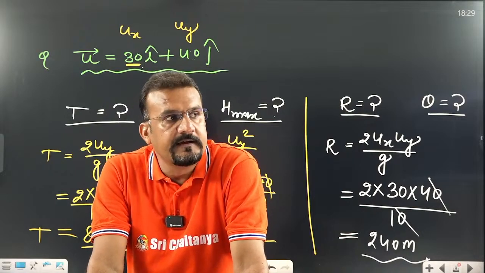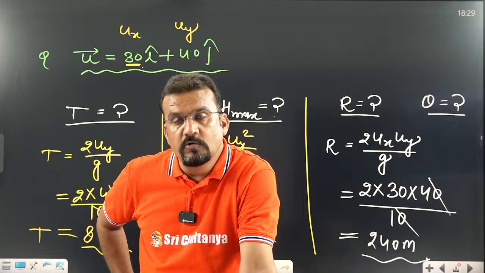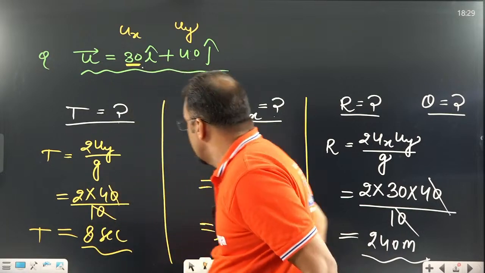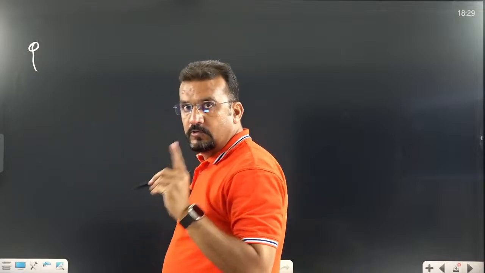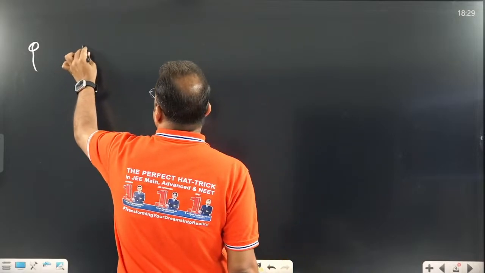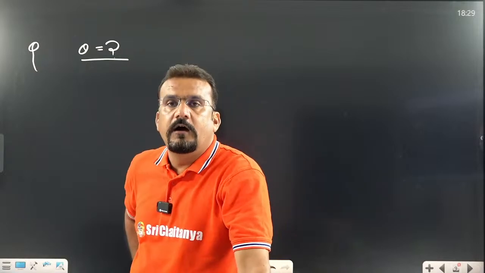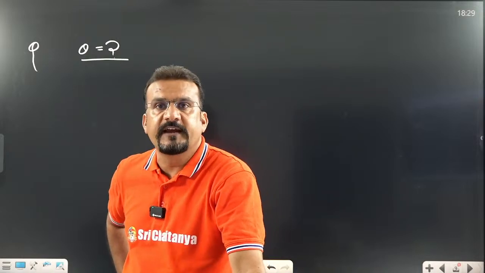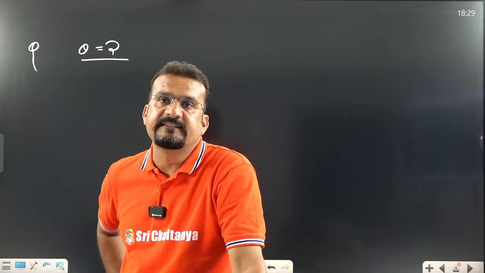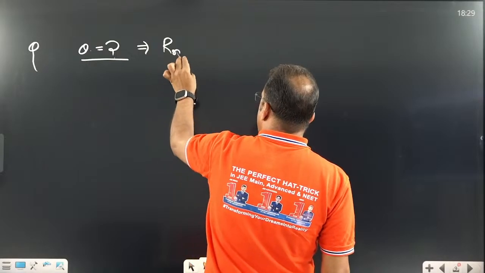What is that magical concept? Very important. Horizontal range, I already told you, is the most important part being discussed. So you tell me, first question, this is a question only. If a projectile is thrown with velocity u, you have to find the value of theta. What is the language of the question? The value of the theta angle, the angle of projection at which the projectile is thrown so that the range is maximum. What is the angle of projection to achieve R maximum?